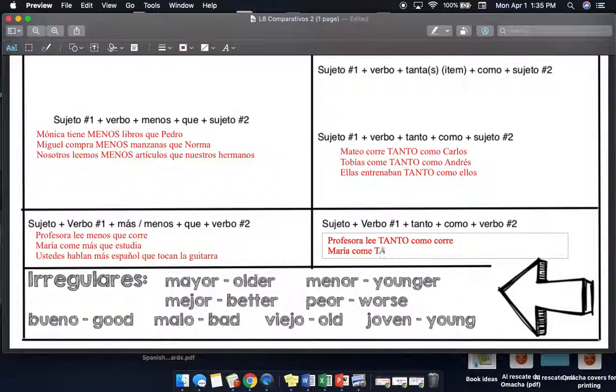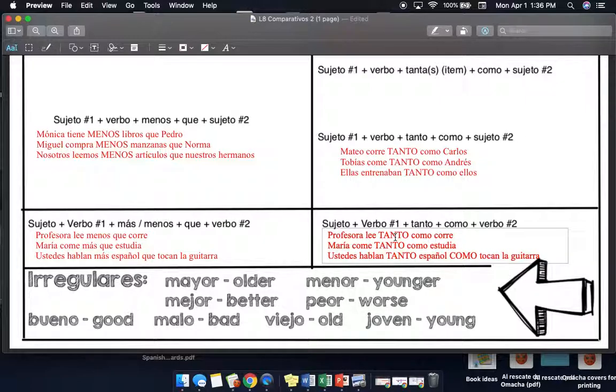María come tanto como estudia y ustedes hablan tanto español como tocan la guitarra. All right. And again, there's only one subject in these bottom 2 activities, and they're comparing the items.